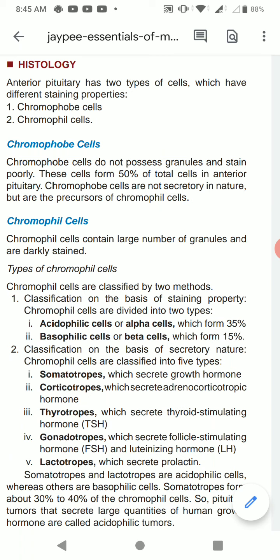Anterior pituitary has two types of cells which have different staining properties, that is chromophobe cells and chromophil cells. Chromophobe cells do not possess granules. What are granules?